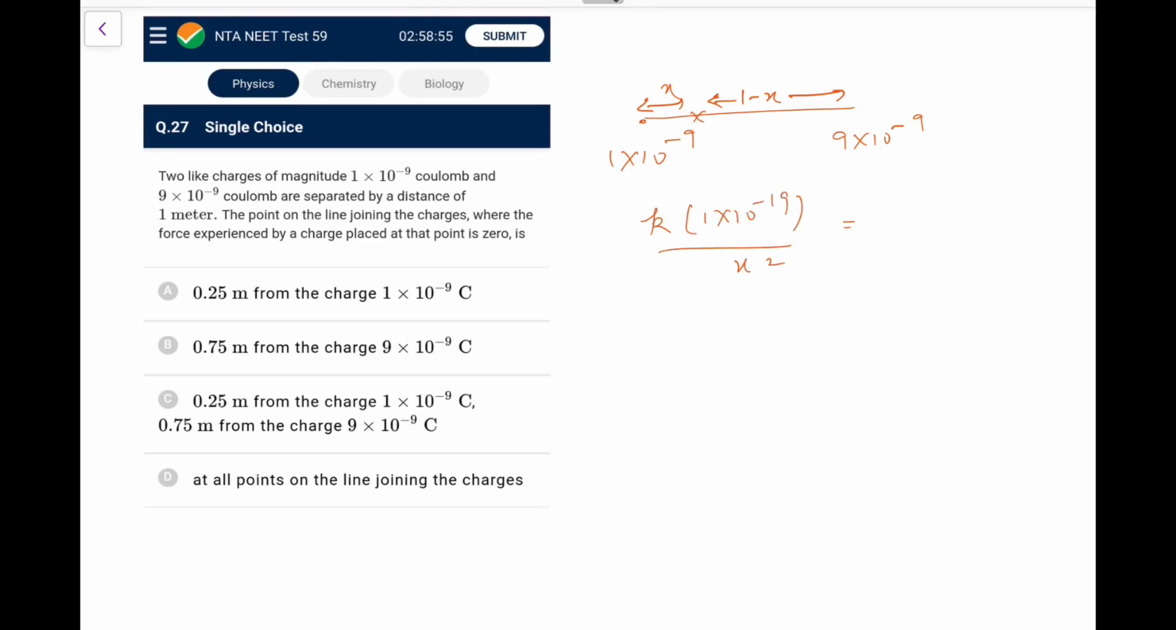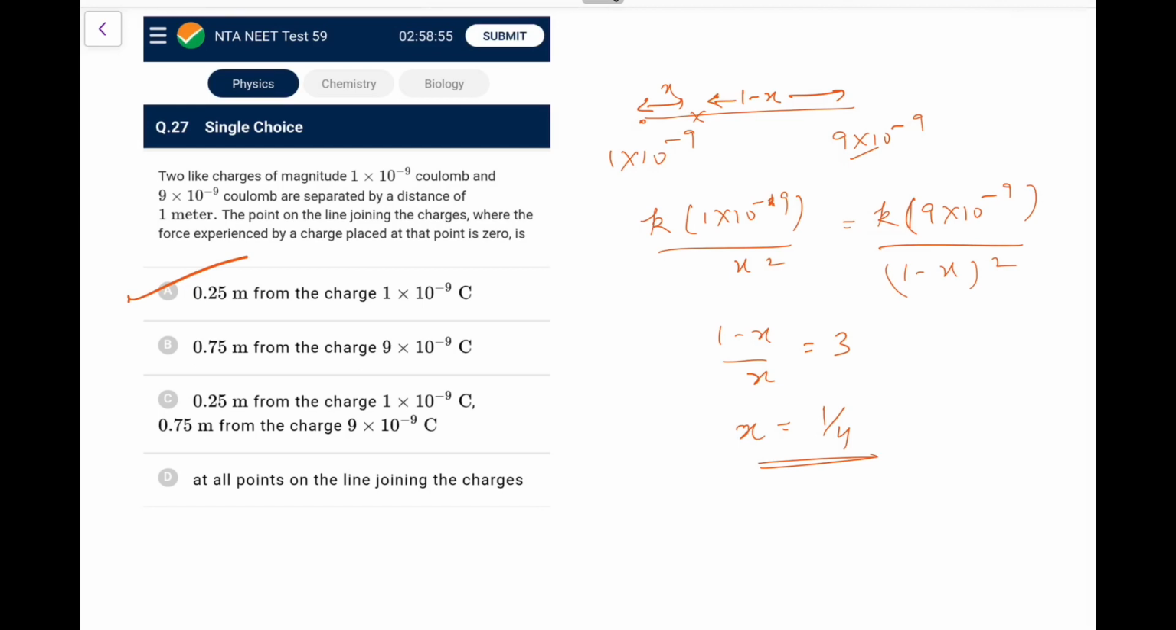That would be rightwards. That should be equal to leftward from this. K into 9 into 10 to the power minus 9. So not 19, sorry, upon 1 minus x whole square. So taking the root, 1 minus x by x equals 3. So definitely x comes out as 1 by 4. So this is option A.